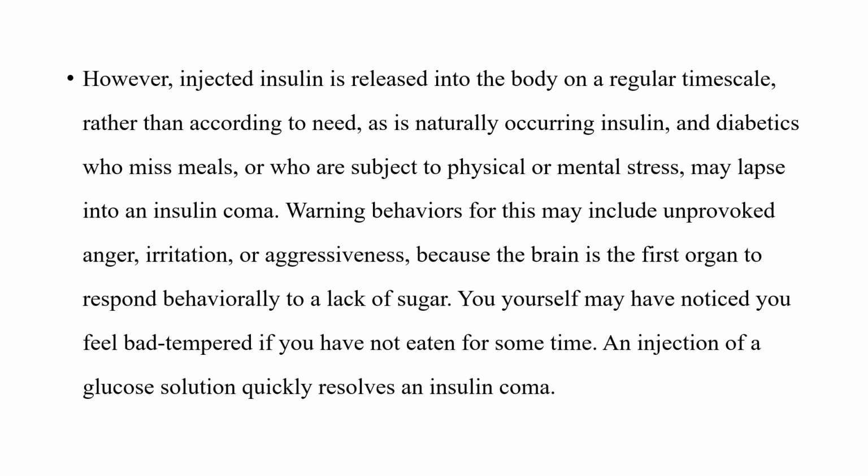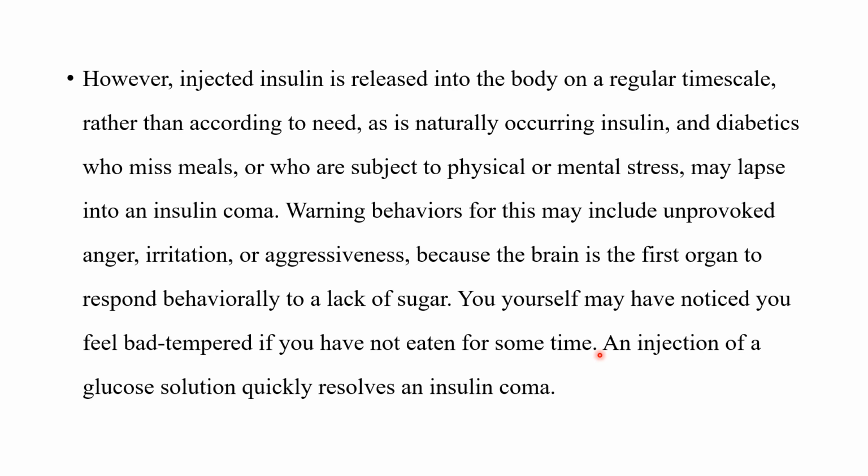The warning behaviors might include a lot of anger, irritation and aggressiveness, because the brain is the first organ to respond to the lack of sugar. So people who have diabetes mellitus, when their sugar levels go a lot down, show some of these warning behaviors that you may notice, and they might be bad tempered if they have not eaten in some time.